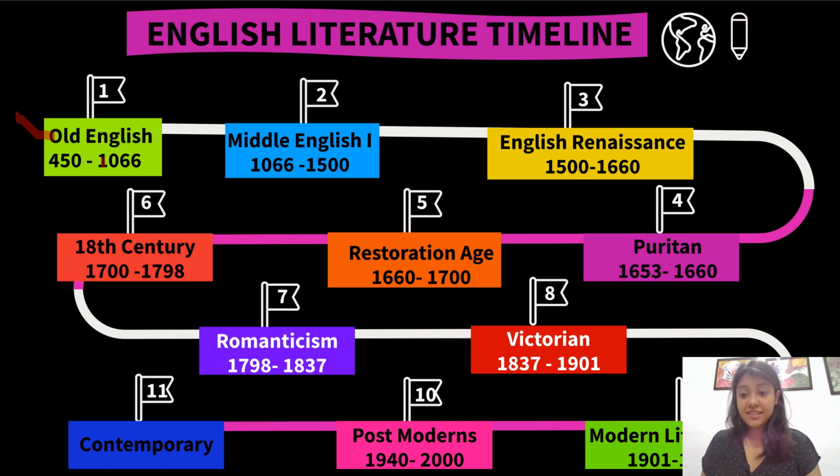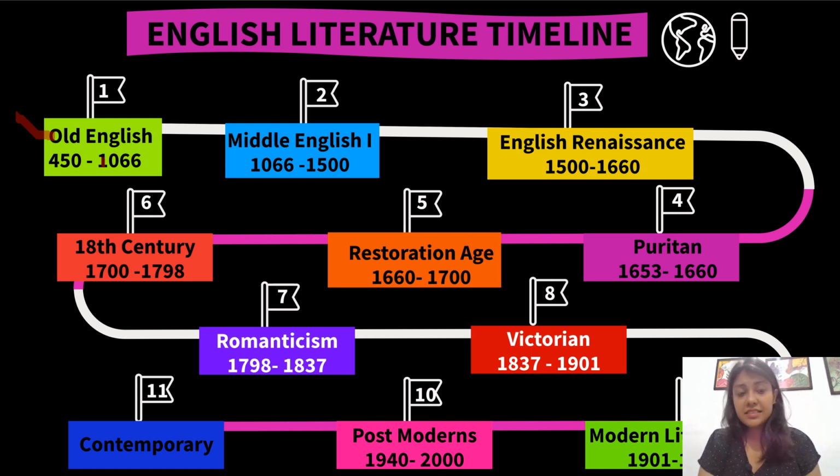Renaissance, as the word suggests, is considered the age where everything was revived. The age of Renaissance exists from 1500 to 1660 AD. Then we have Puritan, the age from 1653 to 1660. Then Restoration, 1660 to 1700. We are going to discuss why it's called the Restoration age later when we talk about Restoration.